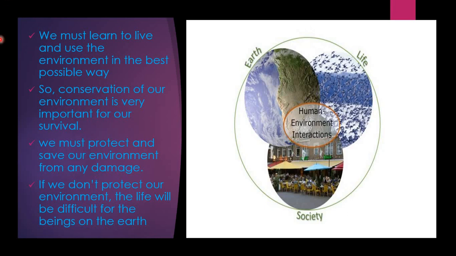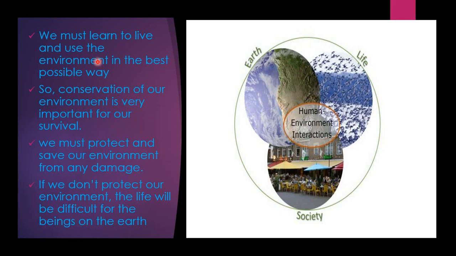So now let us continue. We must learn to live and use the environment in the best possible way. Of course, children, I cannot misuse the things of the environment, because the environment has given us everything. So man needs to learn to live in the environment in the best possible way.